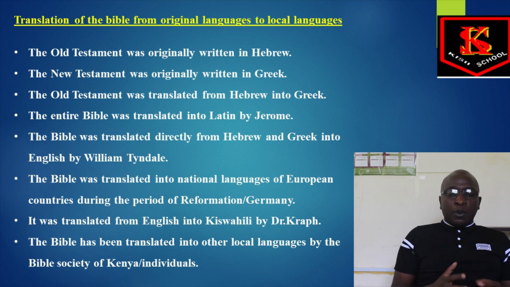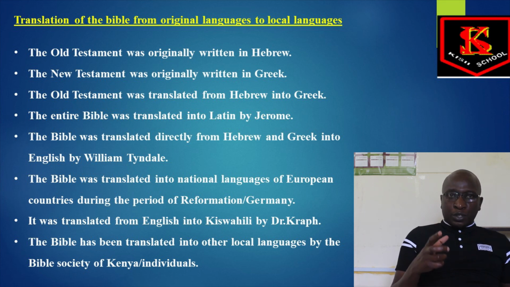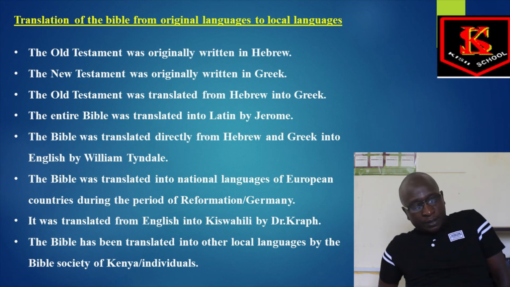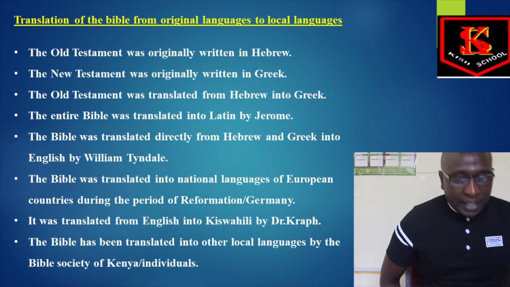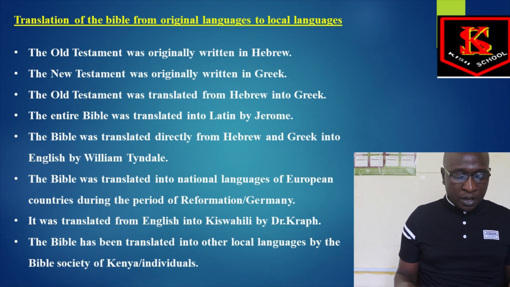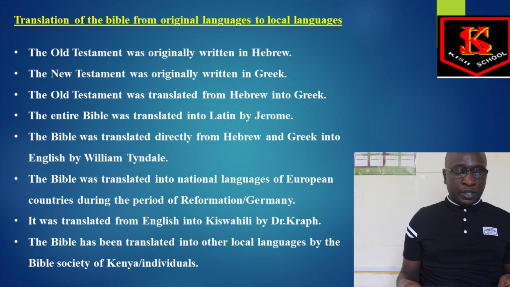So for today, we discussed the categorization of the Bible, the Old Testament, the New Testament. We have checked on the books of the Old Testament, the books of the New Testament, and finally, we have also looked at the Bible translation, how the Bible was translated from original languages to the local languages.